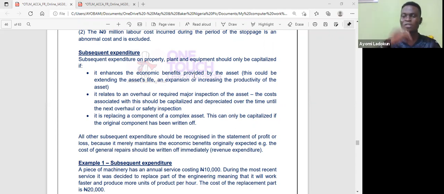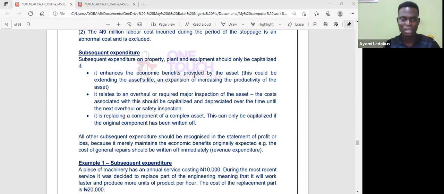So if it requires major inspection or major overhaul, in fact, sometimes you don't even need to wait for an aircraft tire to expire or wear out before you change it. It's required by the law to look at certain criteria, the cycle, the landing, and all of that. So if it relates to major overhaul or requires major inspection, then you might decide to capitalize.